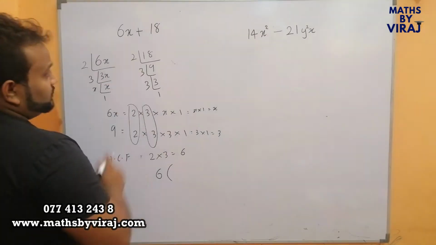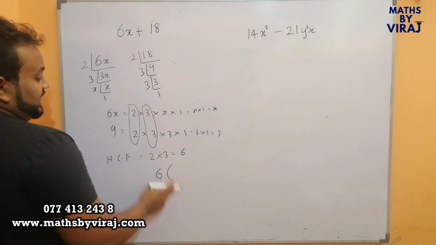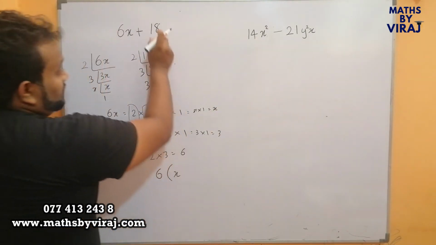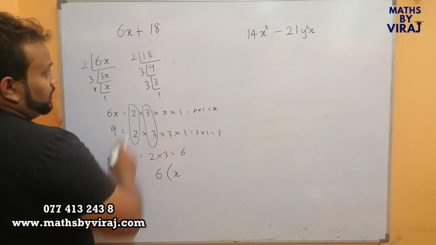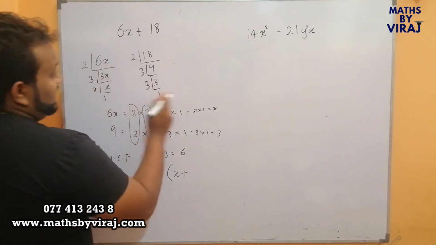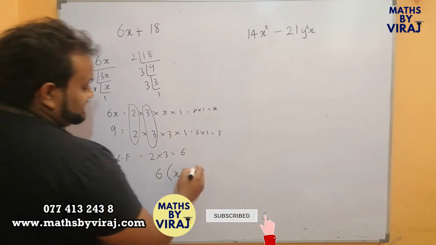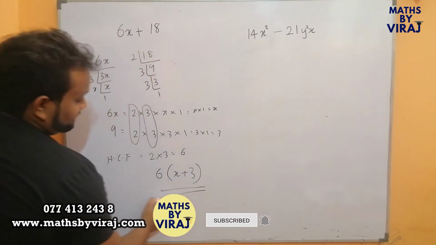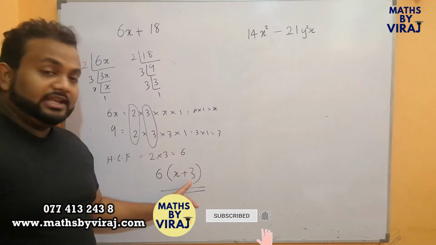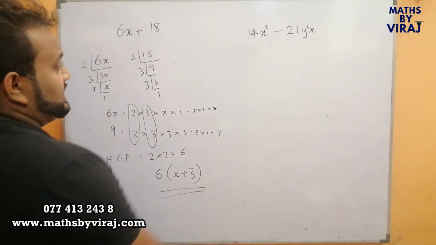So, inside brackets, instead of 6x, now 6 is taken out. What is remaining? x. From 18, 6 is taken out. Look at this, 18 is plus, so you have plus here. And when 18 is divided by 6, it is 3. So what is remaining here, after we take the common term, we can put it inside the brackets.